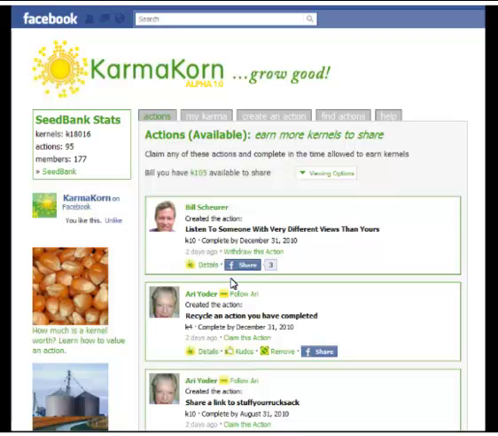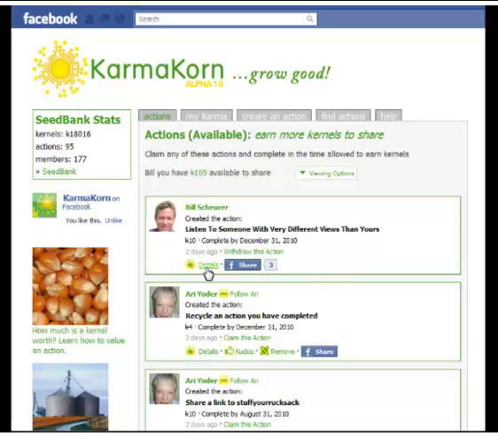If I go up here, the kudos and remove don't show up because these are not things that you would want to do for an action that you created yourself. Again, all these links are dependent on who you are, what the action is, and what the status of the action is as you move throughout the KarmaKorn application.